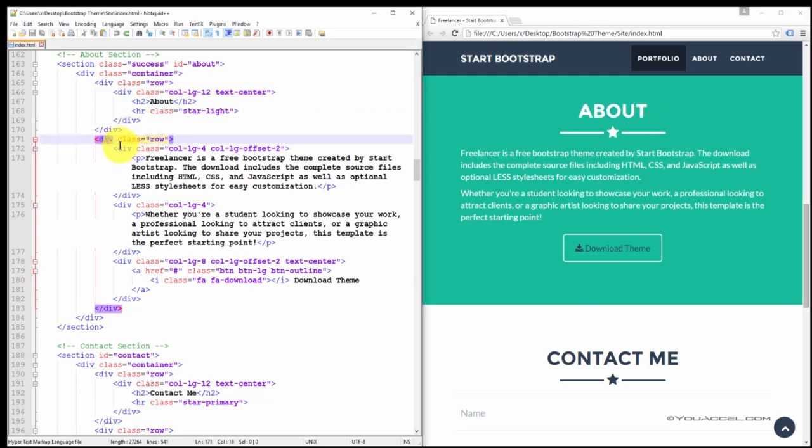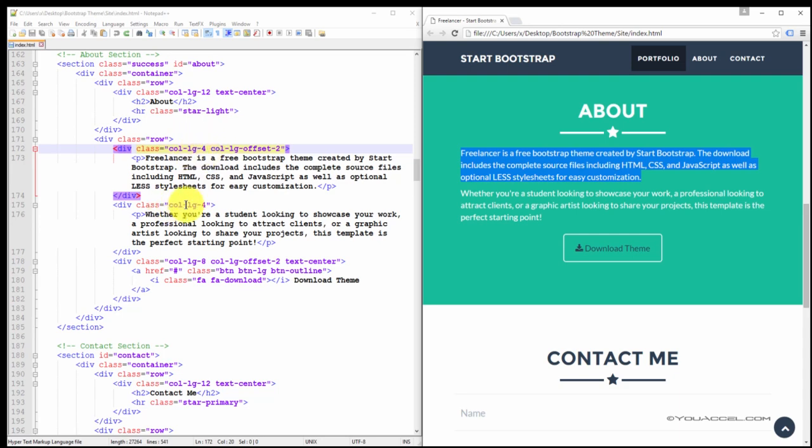Next, we have another row, and this row contains 3 blocks of code. The first block of code is this paragraph here, and that's contained inside a column that spans 4 cells in the Bootstrap grid layout.